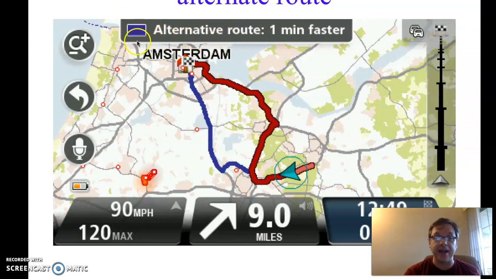And on this GPS, it's blue, so here it is here, right? Maybe this is a better way to go. You can see it's 1 minute faster, but maybe there's less traffic, or maybe it's more scenic, so we want to go this way. An alternative is an optional, a secondary way, another way to do something.